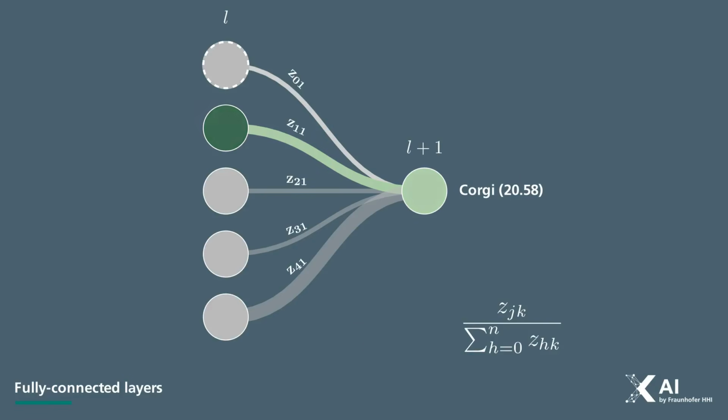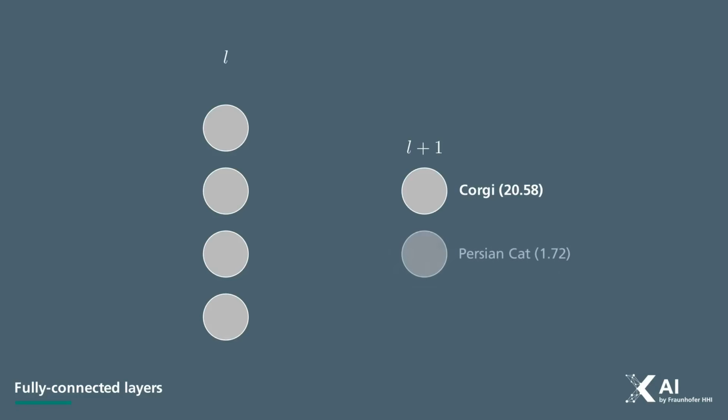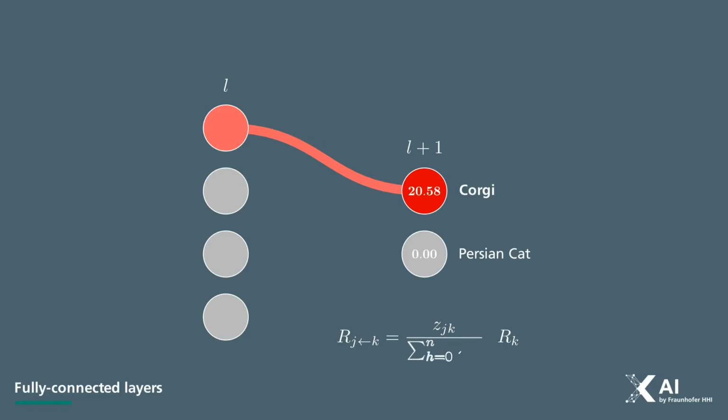After observing, we move on to redistributing. But we haven't set an initial relevance to be redistributed yet. How we do that depends on what we want to explain. One possible choice, which we'll use here, is to assign all the relevance to the neuron for Corgi. We set its relevance equal to its activation and zero out all others. Each neuron in the previous layer now receives a share of this relevance, proportional to its contribution. In general, each neuron may receive relevance from multiple output neurons.